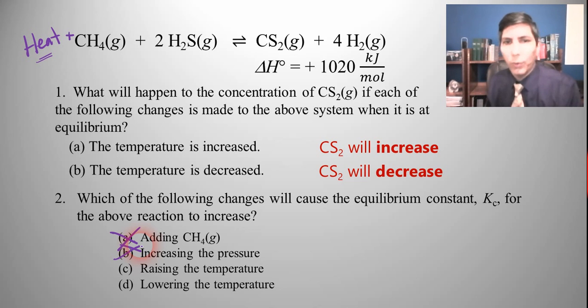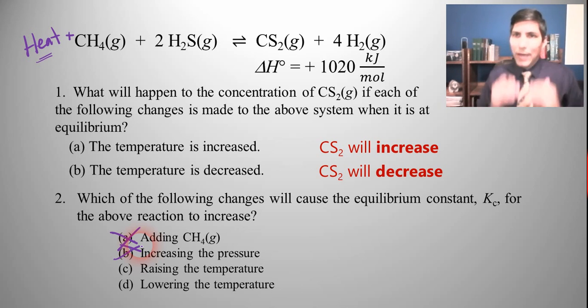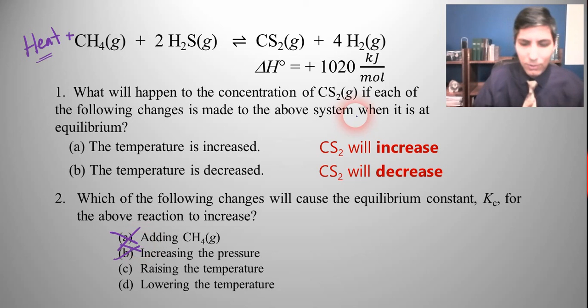So which is it? Raising the temperature or lowering the temperature? Well, let's think about it here. If you want the equilibrium constant to go up, the equilibrium constant is always written as products over reactants, isn't it? Raised to the power of the coefficients.